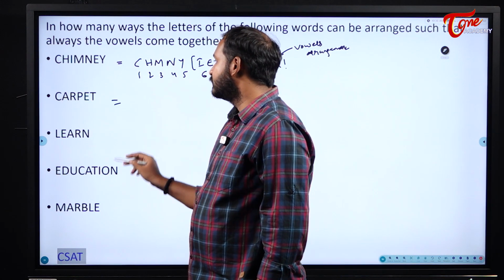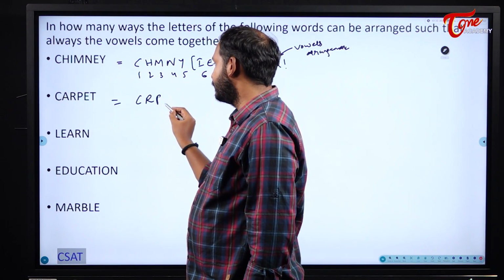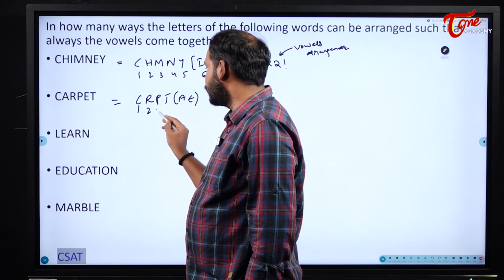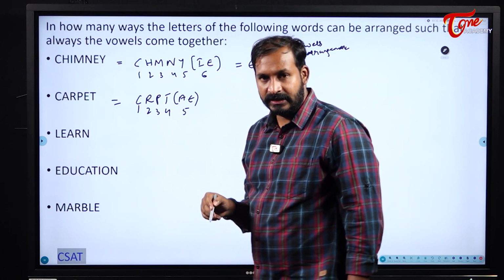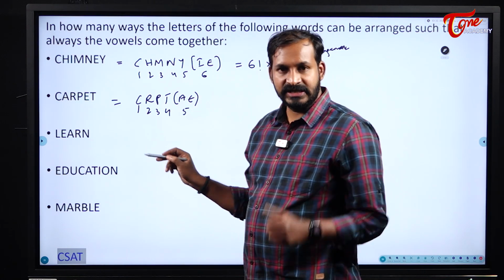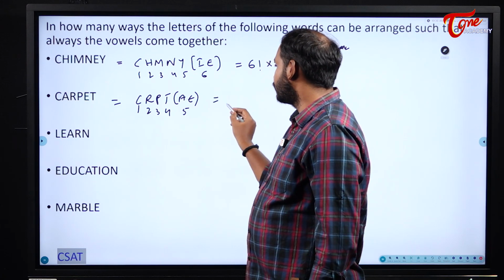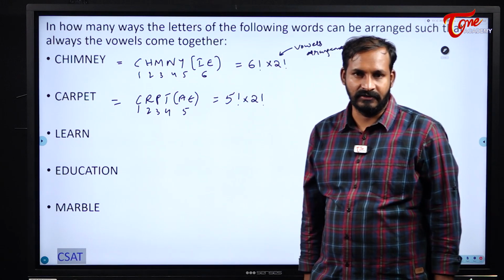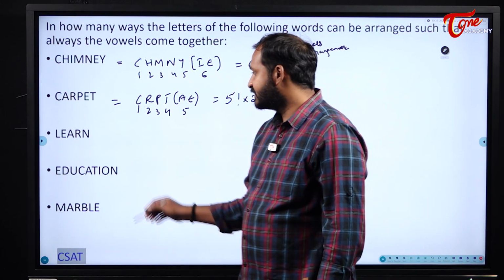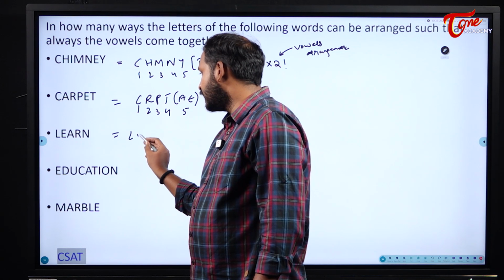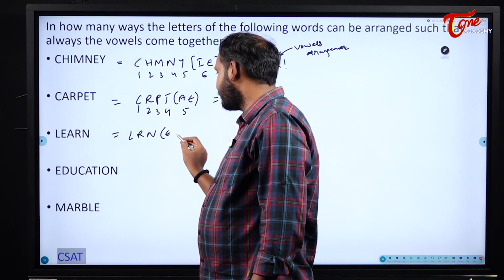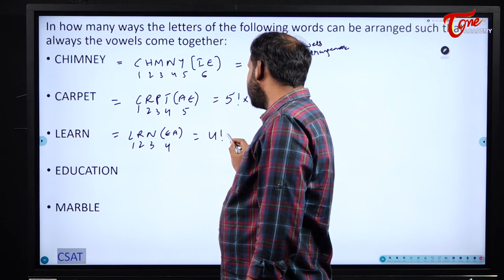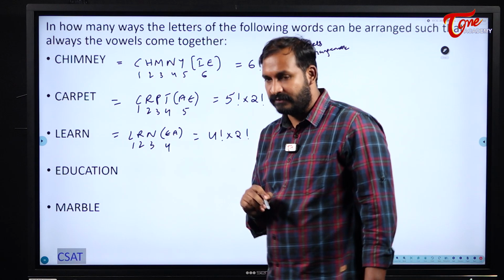Next, carpet. What I have? C, R, P, T. A and E are the vowels I have in this one. So 1, 2, 3, 4, 5. So total 5 are there. This one I am considering as a single letter. So 5 factorial. A and E can be internally arranged in 2 factorial ways. Okay. Next, learn. L, R, N, E, A. 1, 2, 3, 4. 4 factorial. E, A can be internally arranged in 2 factorial ways.